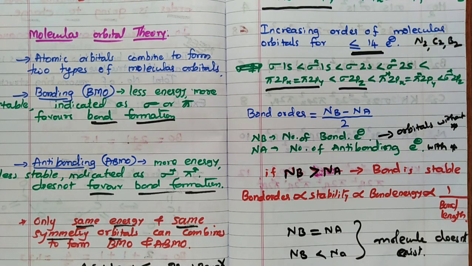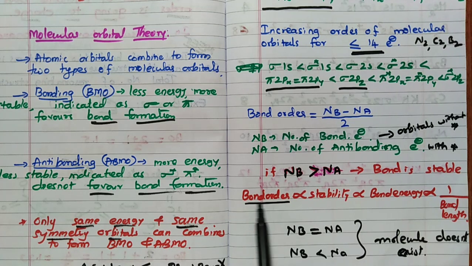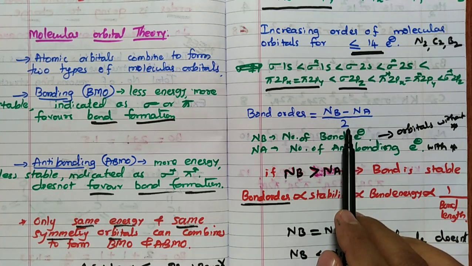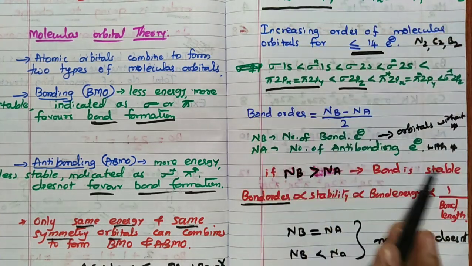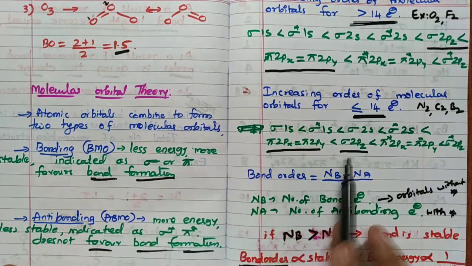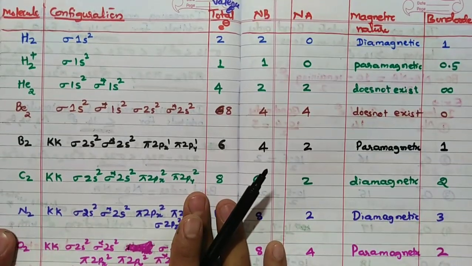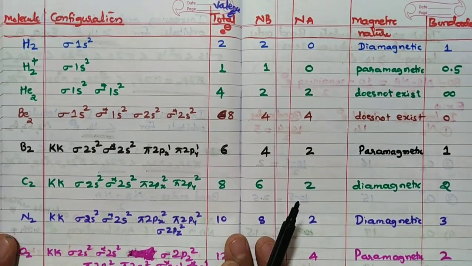Because bond order calculation is theoretical. Bond length or bond energy calculation, remember, stability calculation, is experimental. In the exam hall when the question is given, we have only one factor with us, bond order. Hence bond order calculation is very important, remember. Hence remember this formula, NB minus NA divided by 2, and how to fill the orbitals. Fine. Now, this is the one table that you have to remember, very important, very simple.